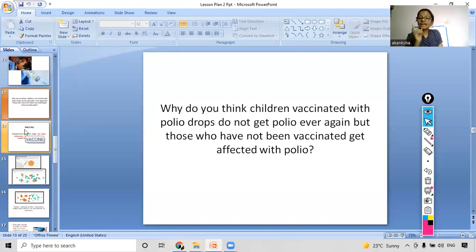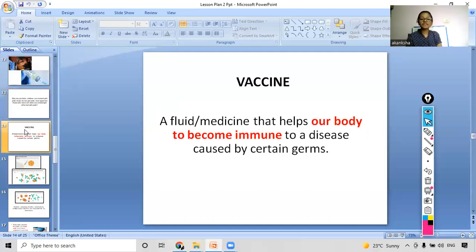So now we will see the exact definition of what a vaccine is. So what is a vaccine? It is a fluid medicine, right? A fluid medicine, not a hard medicine. It is a fluid medicine that helps our body to become immune to a disease caused by certain germs. So this is the main function of the vaccine, right?